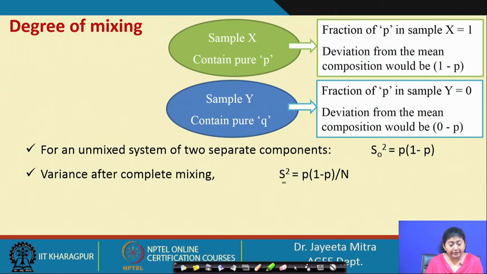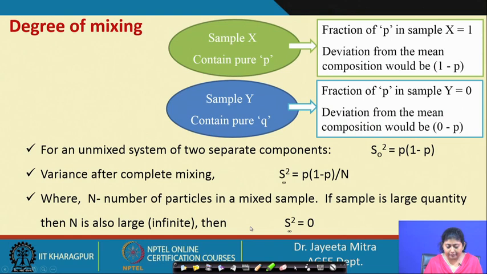Variance after complete mixing, that is S infinity square, is p into 1 minus p by N. N is the number of particles in a mixed sample. So, when the complete mixing has been done, in that mixed sample the number of particles is capital N. If the sample is a large quantity, then N is also large or infinite, and then we can take S infinity square equal to 0.